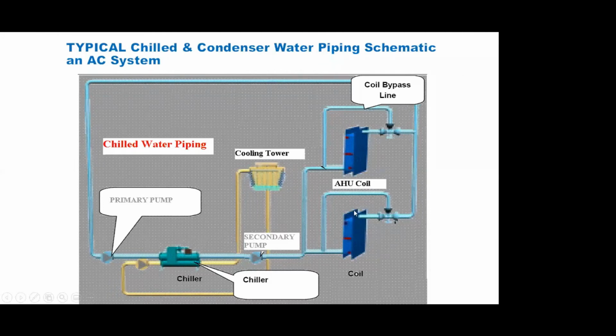So exactly matching your demand, the amount of chill water goes to the cooling coil, and the water comes back to the chilling machine. These blue lines are the chill water lines, and these light yellow lines are the condenser water lines. So this is a schematic of what happens in a commercial large air conditioning system.